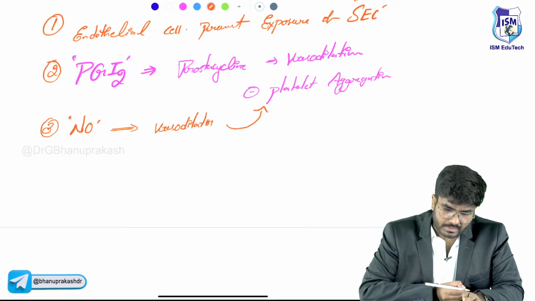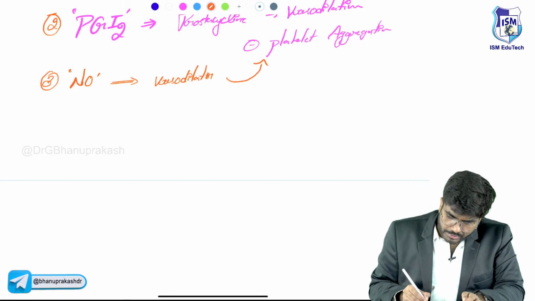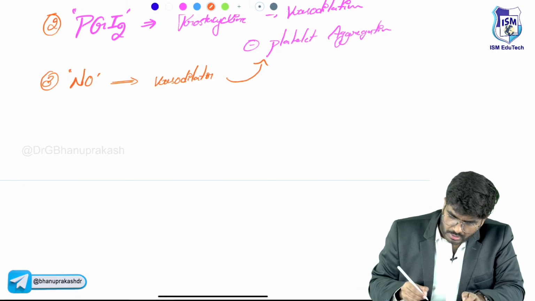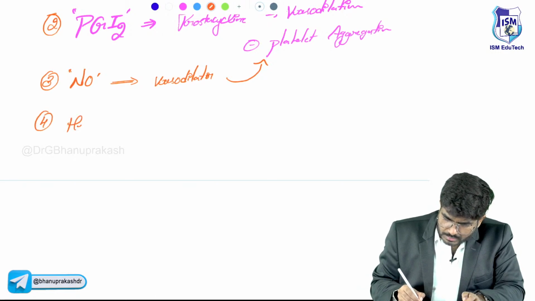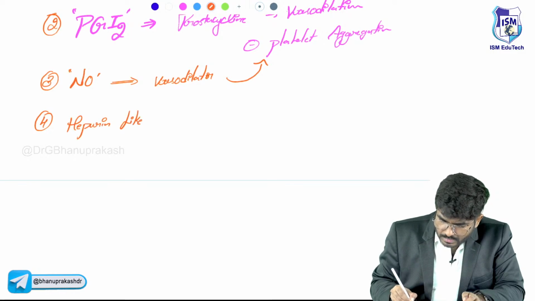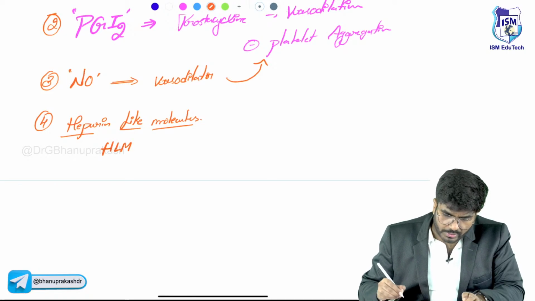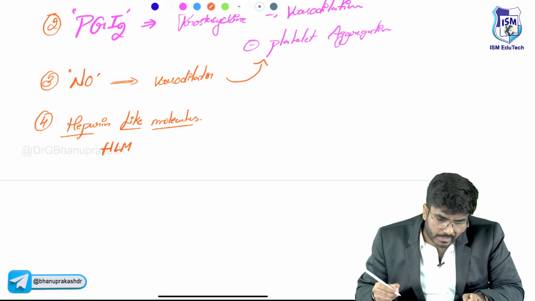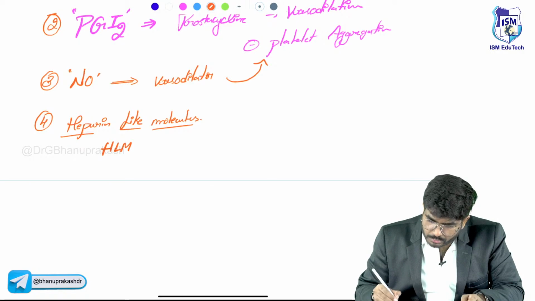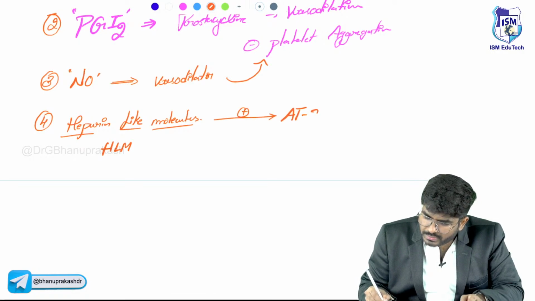Next, these endothelial cells produce heparin-like molecules. These heparin-like molecules are going to activate something called antithrombin 3.